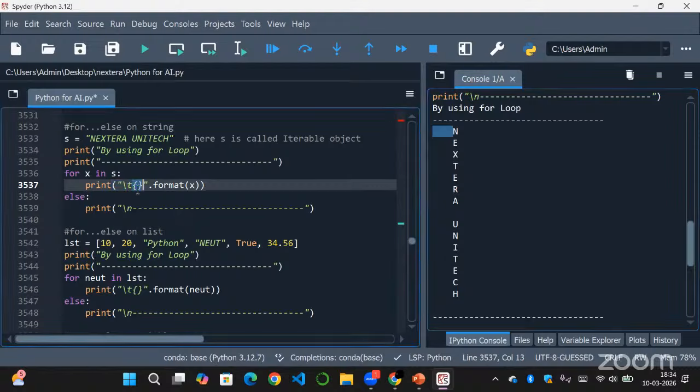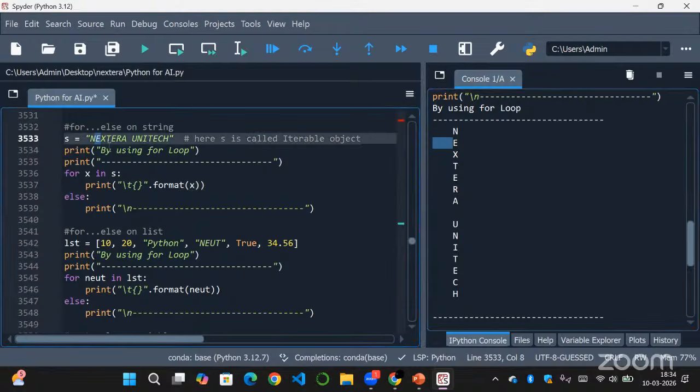It will print the letter N. And again in a new line, it will take a tab space again, and x will refer to the next letter E, right? So it will print E. And then after that, it will refer to X. So your small x will refer to the capital X in your Nextera Unitech, and it will take a tab space again and print X. Then it will go to a new line and print all the other characters in the same way.